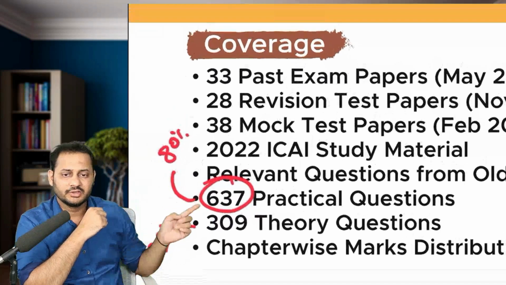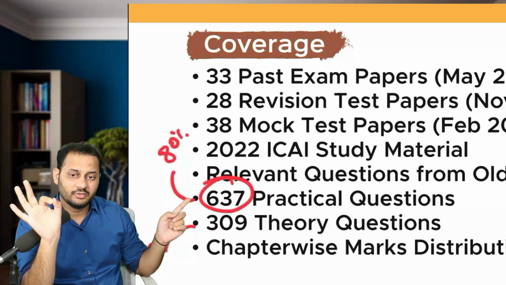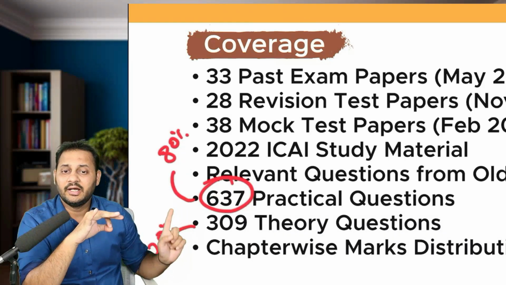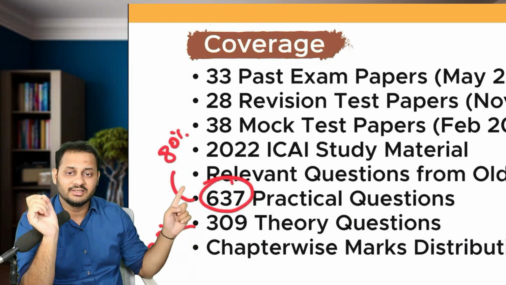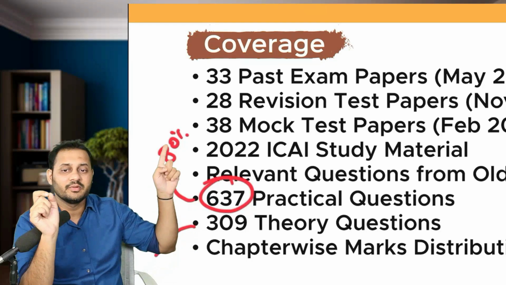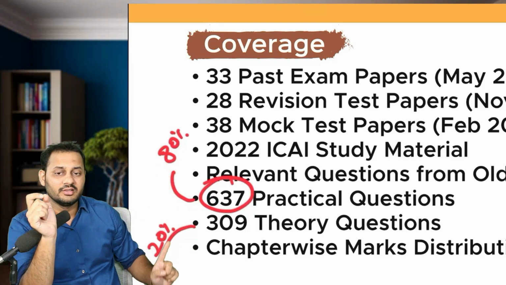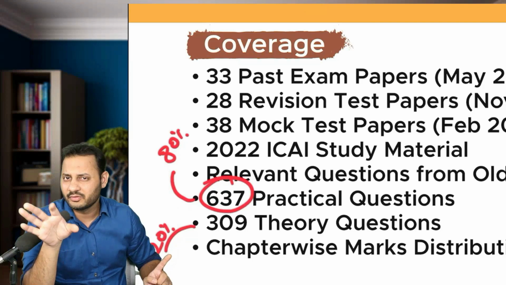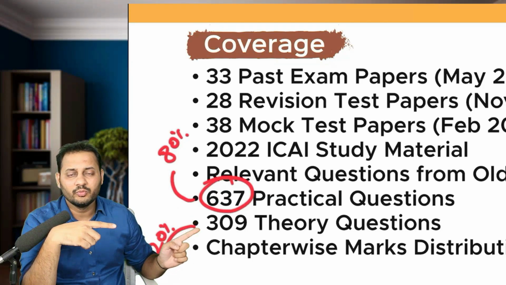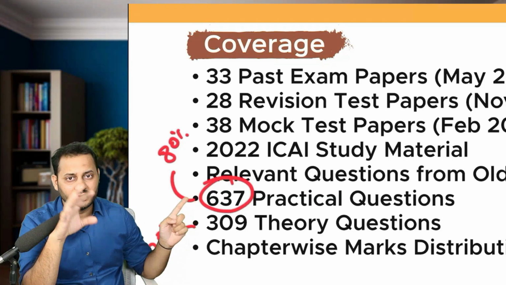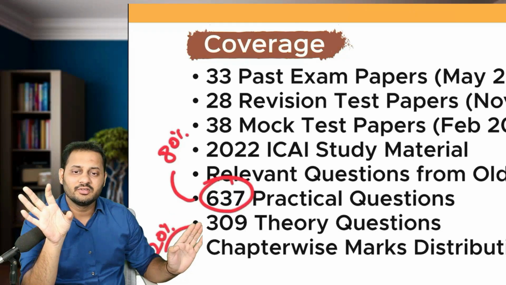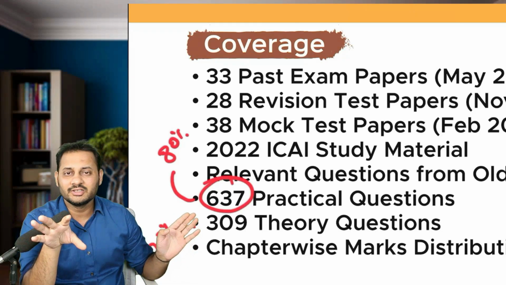The number of practical questions covered in compiler first and second is 637, and the theory questions are 309. These 637 questions cover 80% of the paper, and the theory covers approximately 20% of the paper. This is what you have to do by yourself, and this is what I am going to do in the fast track classes.